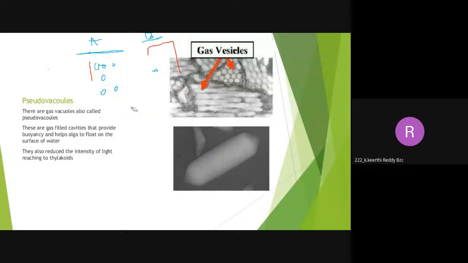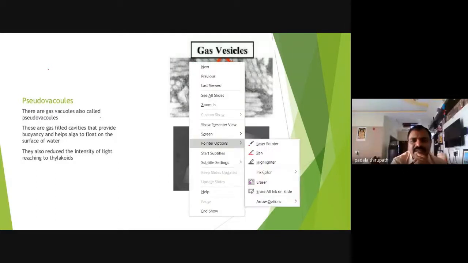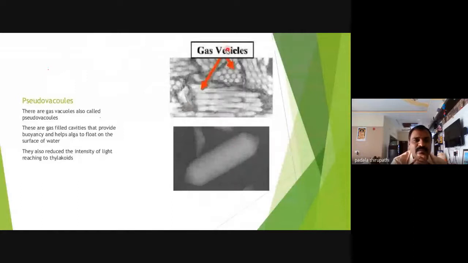Good. So this slide shows gas vacuoles. Our blue-green algae, especially Nostoc and Anabaena, contain gas vacuoles, and other blue-green algae also contain them. Gas vacuoles are filled with cavities that provide buoyancy and help the algae to float on the surface of the water. They also reduce the intensity of light reaching the thylakoids. Is it clear? So this is the function.